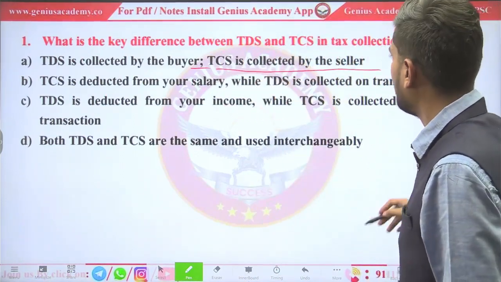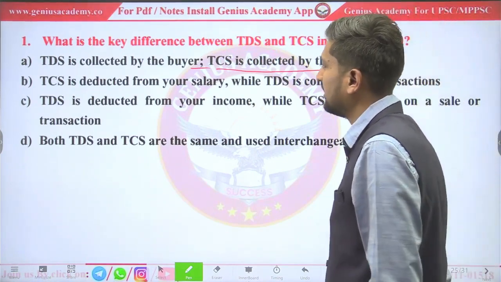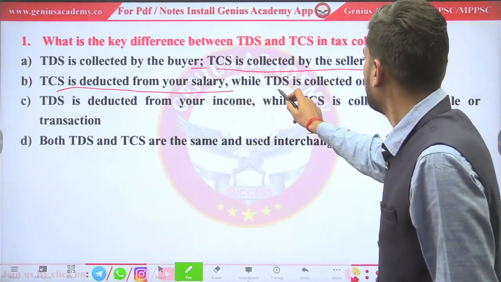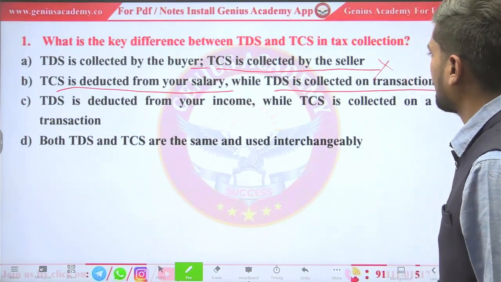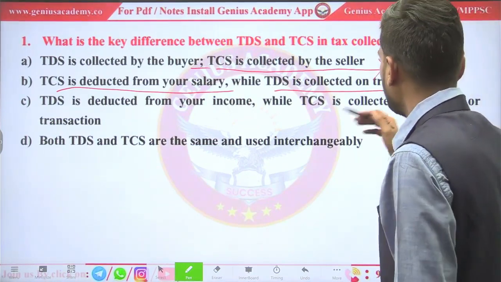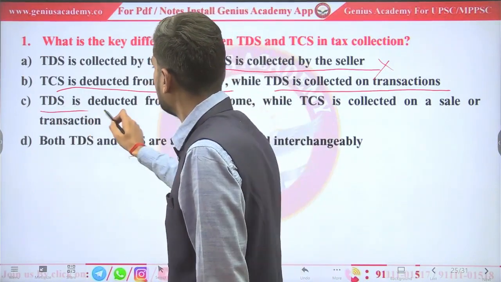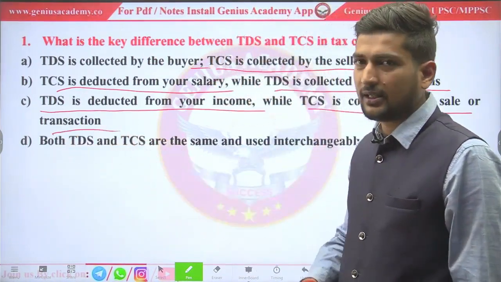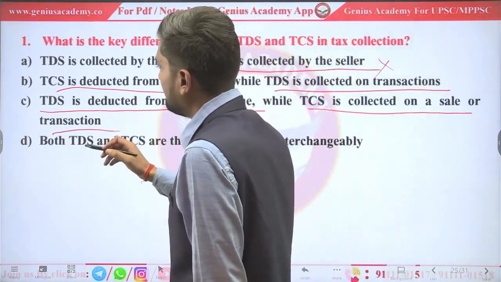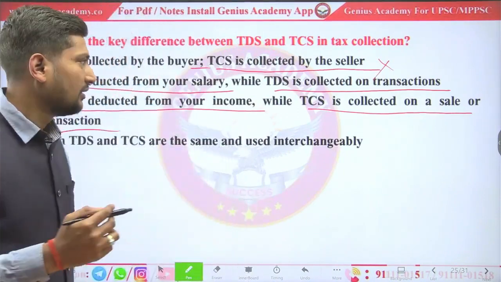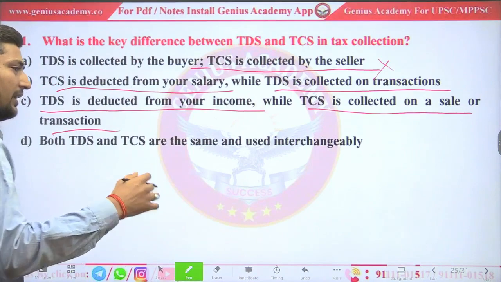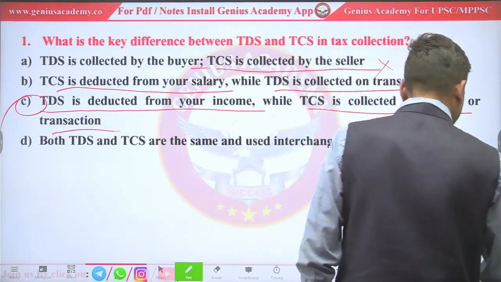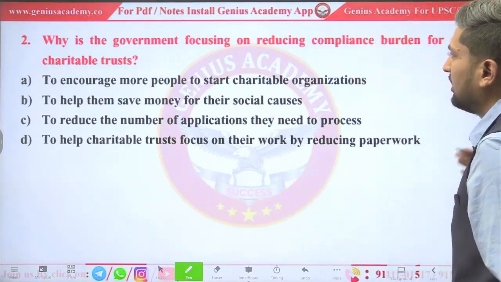So इसका तो कोई सेंस नहीं निकल रहा है, तो ये तो गलत ही होगा. TCS is deducted from your salary. Okay, TDS is collected on transaction. ये भी गलत है, ये उल्टा दिया है. TDS is deducted from your income while TCS is collected on sale of transaction. हमने ऑलरेडी देखा है TDS डायरेक्ट हमारी सैलरी से काट लिया जाता है. ओके, एंड TCS जो है वो हम इनडायरेक्टली पे करते हैं, either by purchasing anything. So that seller will send that money to the government.